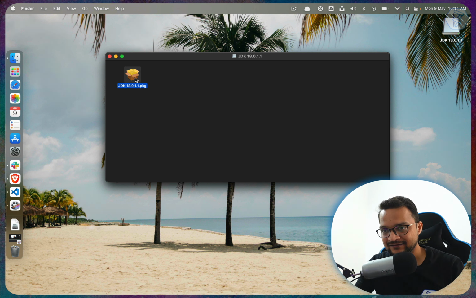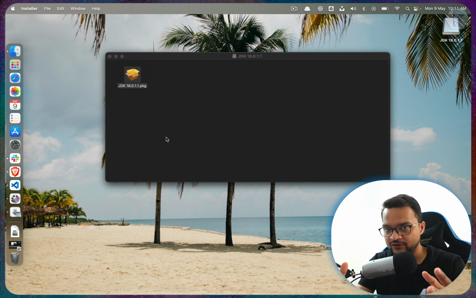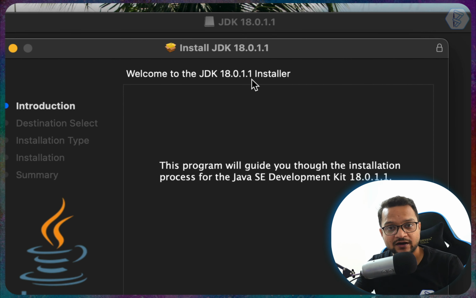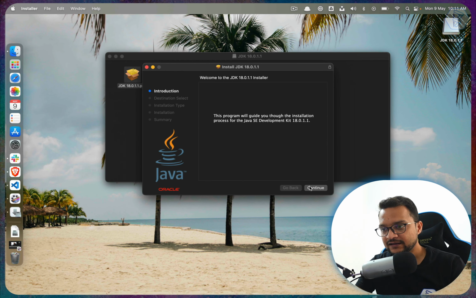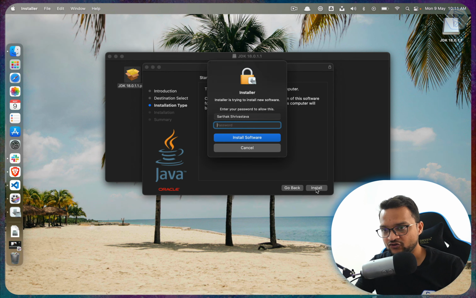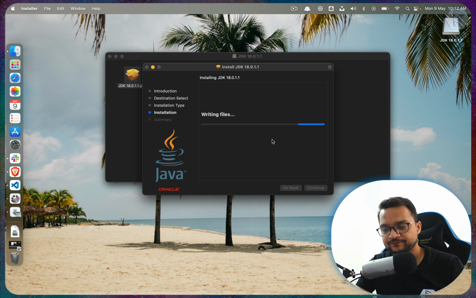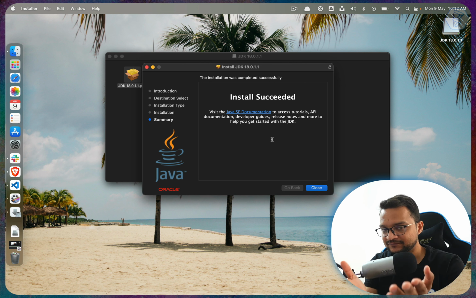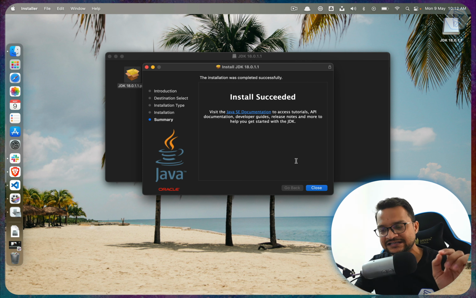So here I am, and let's double click on this one to open the window for the installer. And here it says it's for the 18th Java Development Kit. JDK stands for Java Development Kit. The 18th version is there, and let's click on continue. Click install, and then I need to give my password and install software. And very soon Java will be available on our system. This bell or notification sound says that installation is successful.